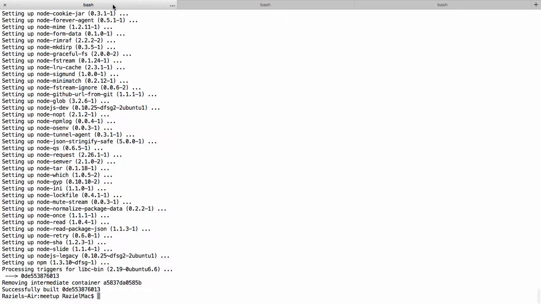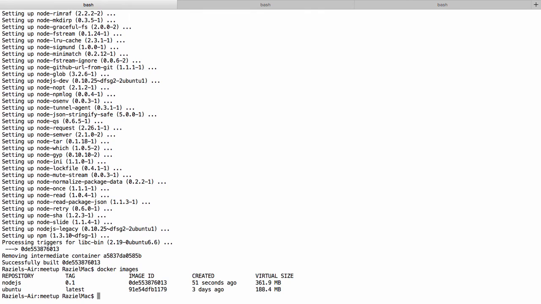Okay, let's go back and see the progress of the Docker build, and we can in fact see that the Docker build process has been completed. So if we run docker images, we can see that we have the Ubuntu image, which is the base layer we used to create the Node.js image that includes the Node.js installation.